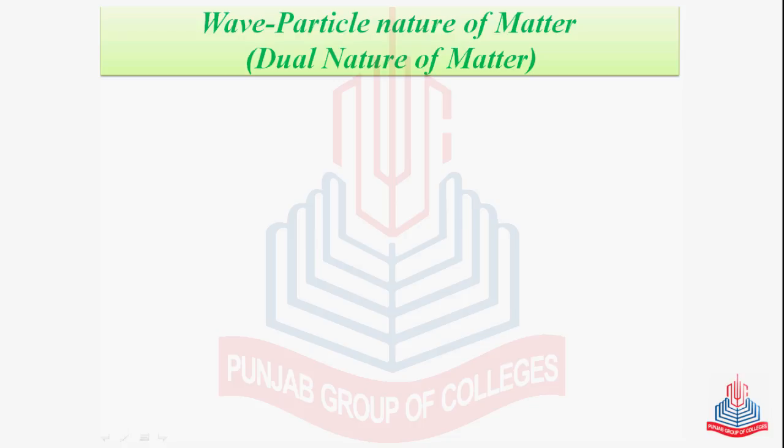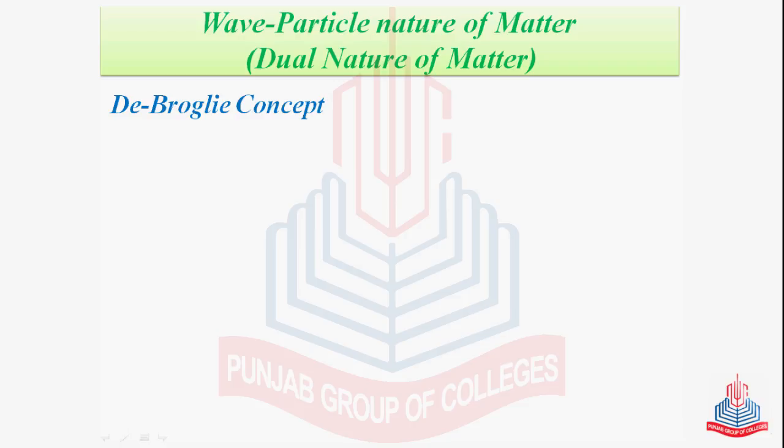Yani, he proved that all the particles having motion possess a dual character. It means अगर हम बात करते हैं electrons की, protons की, neutron, atom, molecules, etc., they should possess a dual character. Means they should behave as a material particle and a wave as well. And this is called wave-particle duality of matter. So let's discuss Lewis de Broglie's concept.